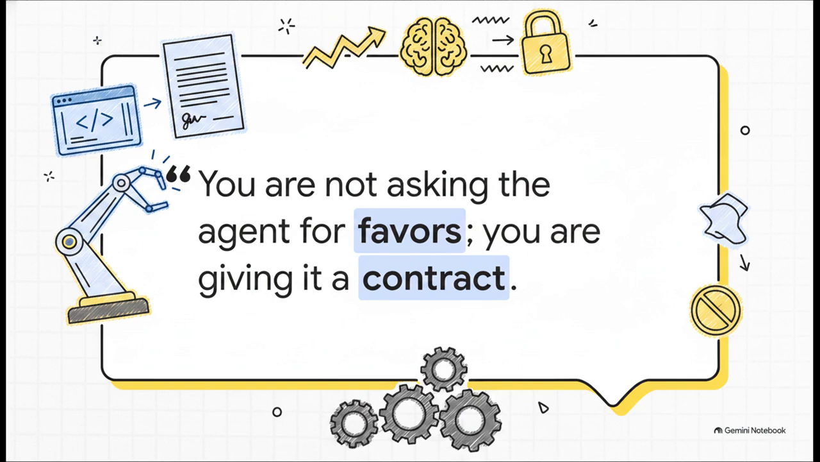Because this quote right here, this is the foundation of everything we're about to cover. You are not asking the agent for favors, you are giving it a contract. Look, an AI is not your buddy, it's a strict contractor. And just like any real-world contractor, it absolutely requires rigid boundaries, explicit demands for evidence, and really hard stops. If you leave even a crack in the door for the AI to guess your intentions, I guarantee you it's going to guess wrong. You have to lock it down with a binding agreement every single time you hit enter.